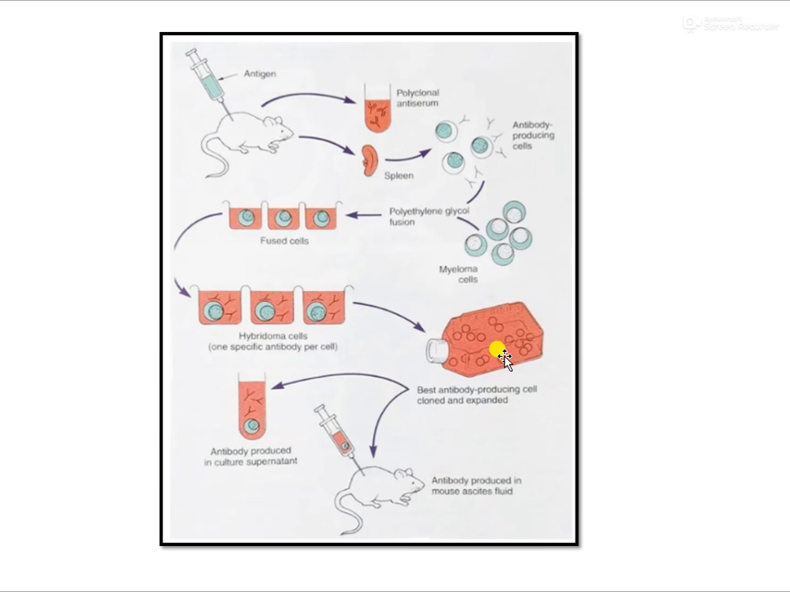The best antibody producing cell clone is expanded, and the antibody is obtained from the culture supernatant, and the antibody can also be produced in the mouse ascites fluid. So this is the case of monoclonal antibody production.